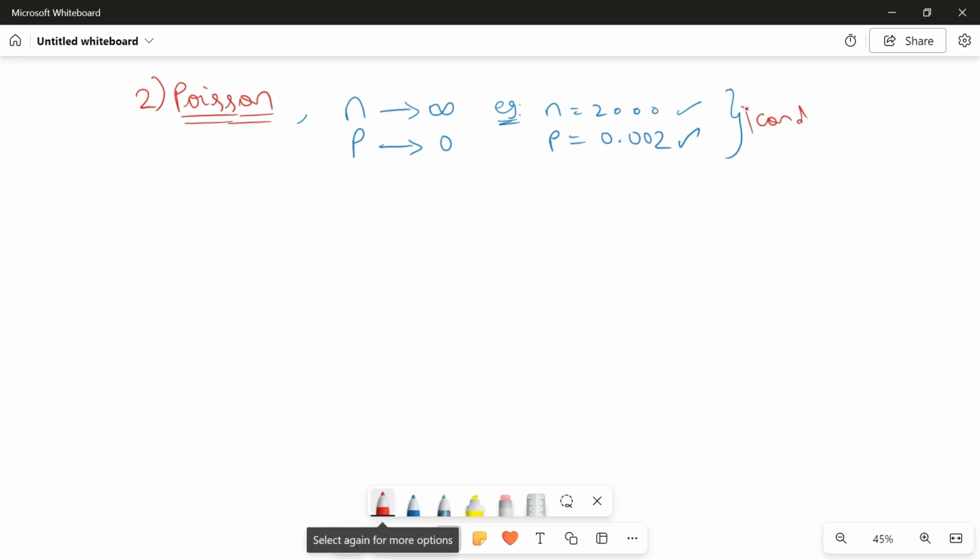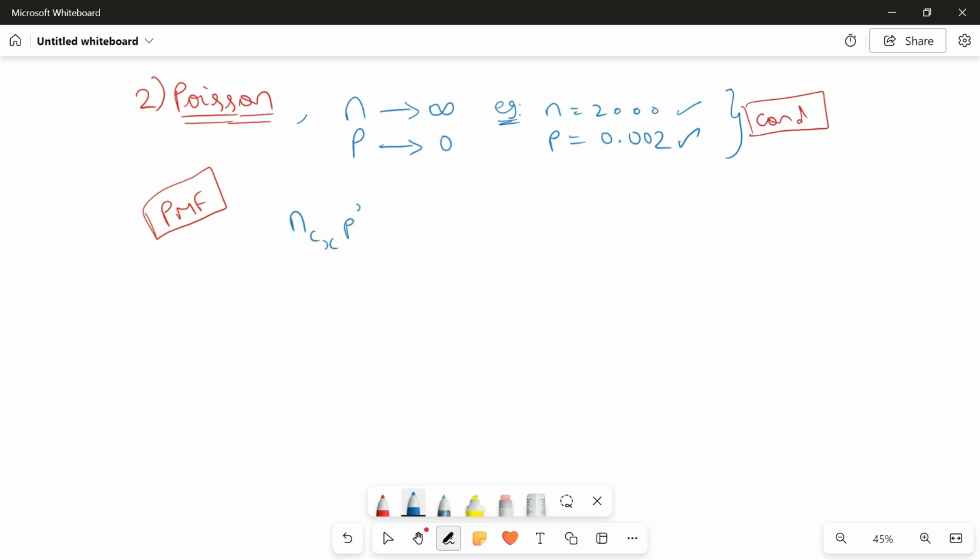So the condition is over. What is next in our list? The PMF. We'll see what the PMF is. We are taking the binomial distribution PMF itself: nCx, p power x, q power n minus x. Now we'll assume this product of n and p is some lambda. Lambda is not any defined constant. We're just assuming it to be lambda. Instead of using np everywhere, I'm just assuming that as lambda.